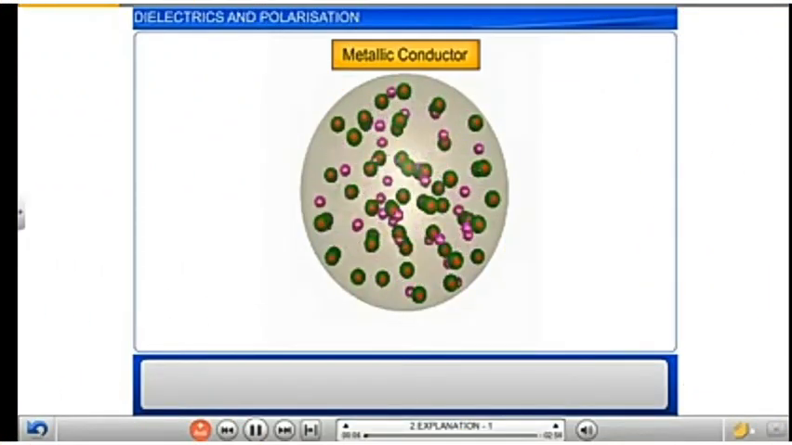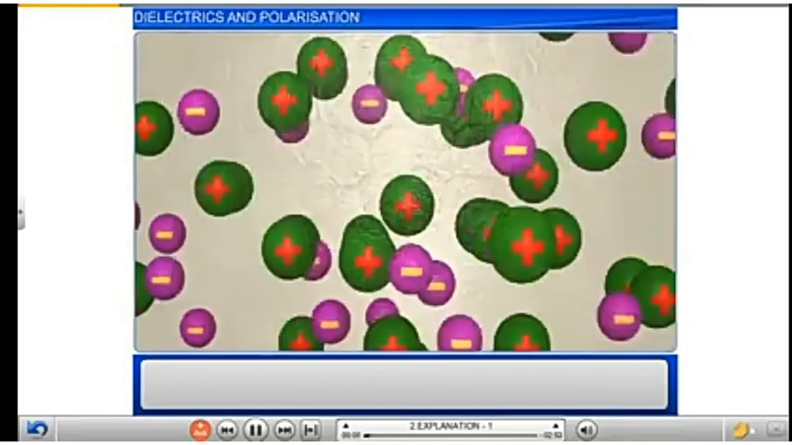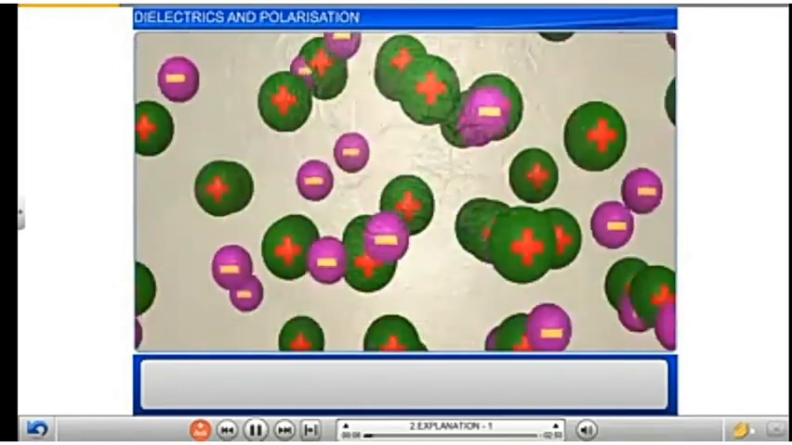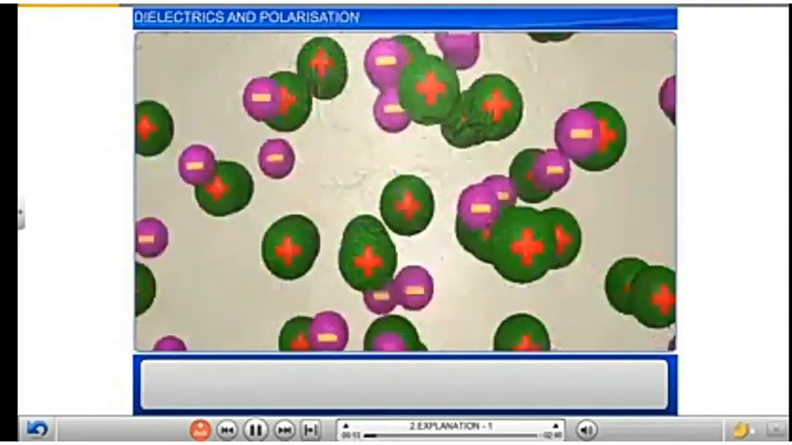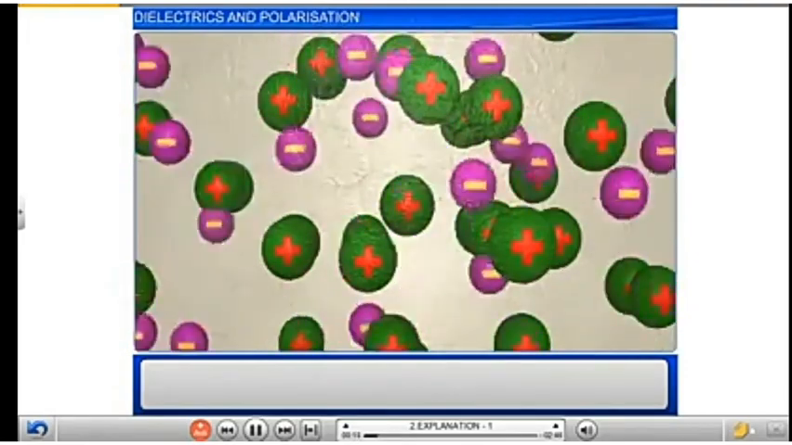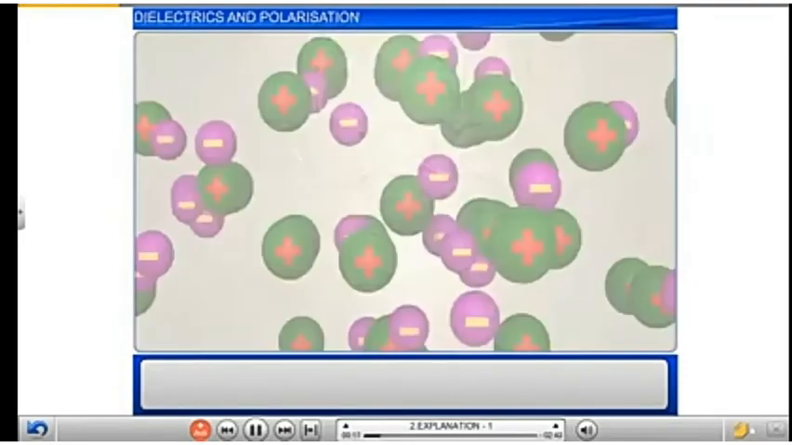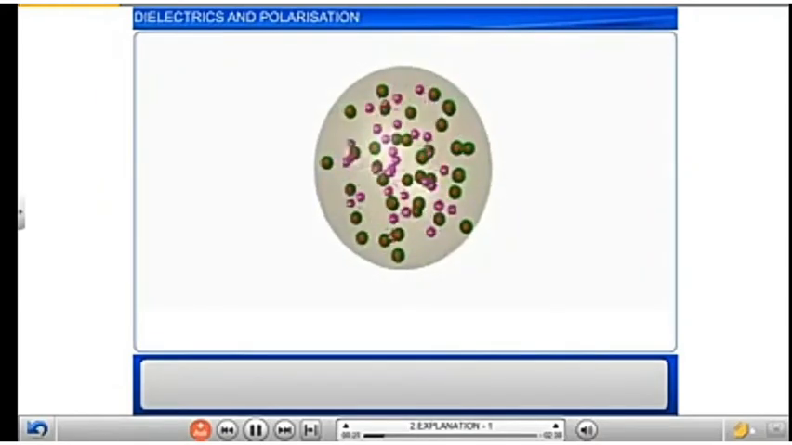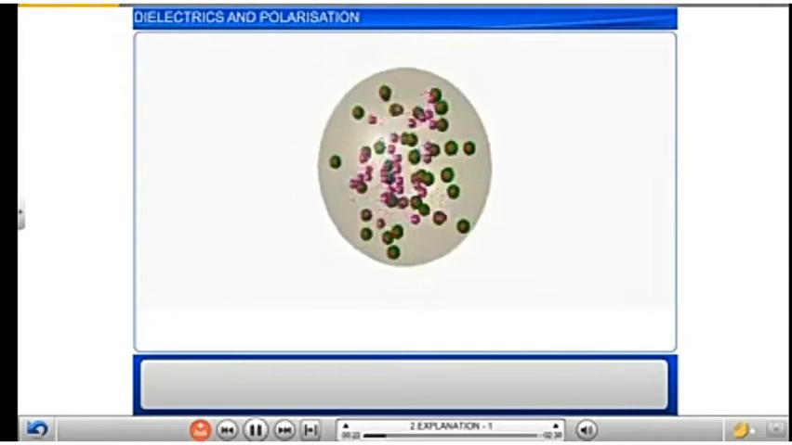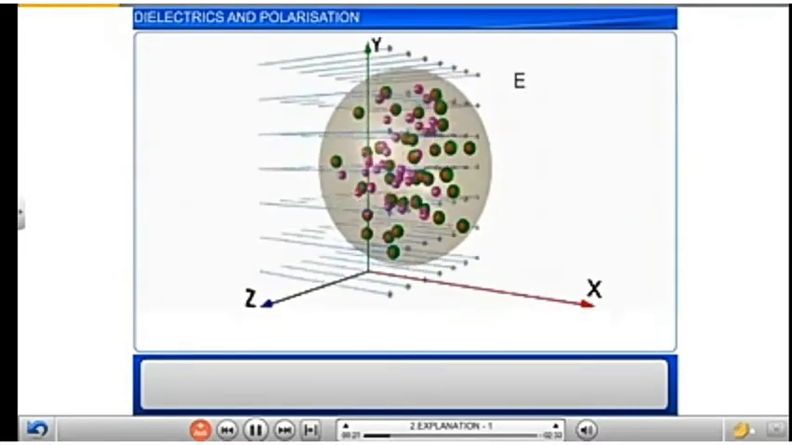We know that conductors are characterized by a large number of charge carriers which move between atoms of the conductor and also within the volume of the conductor. Metallic conductors have a large number of free electrons. When a metal conductor is placed in an external uniform electric field of strength E,